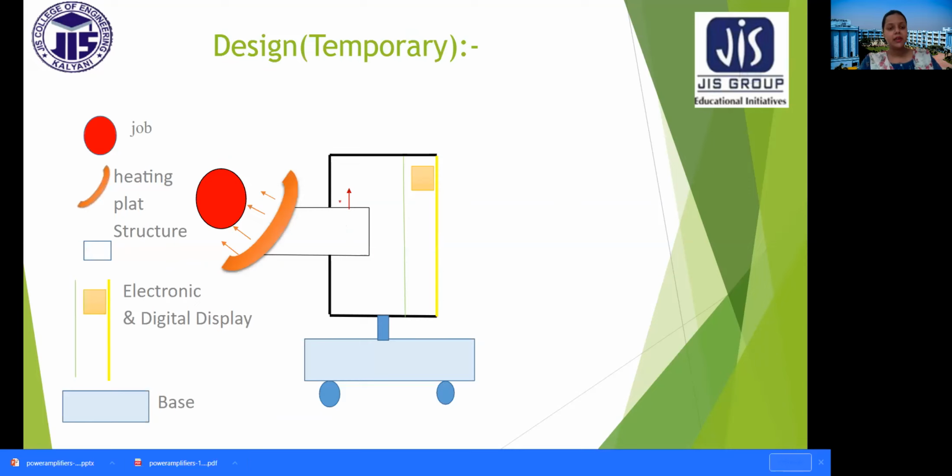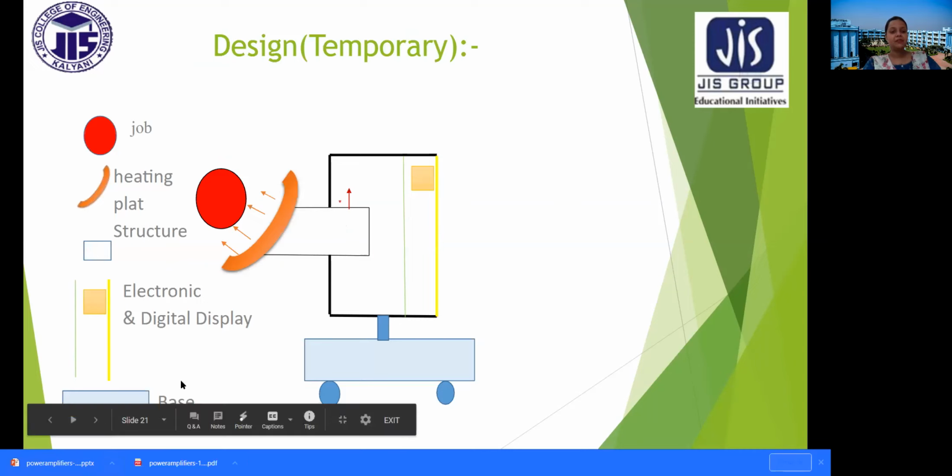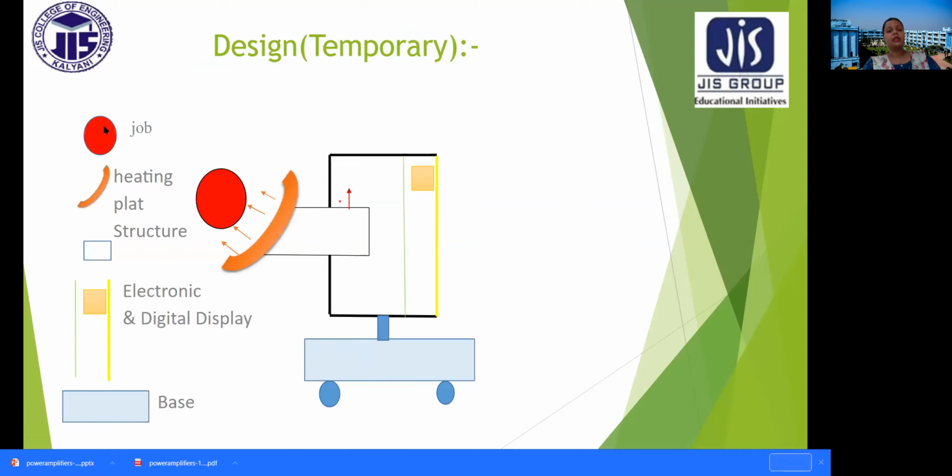This is the design. Here you can see, this is the base part. This is the electronic and digital display where we can see the temperature, and this is the portion where the heat is to be transferred. So heat is transferred from this part.